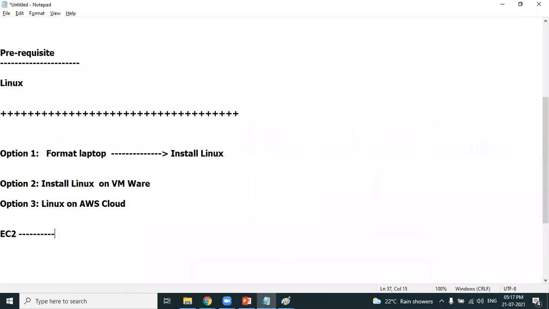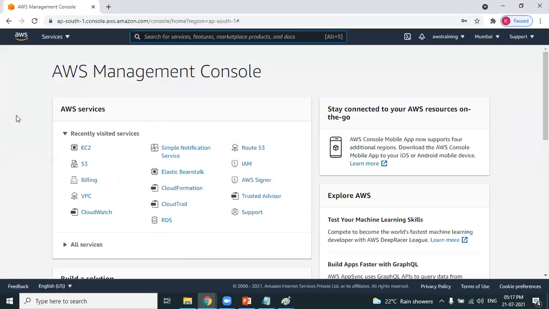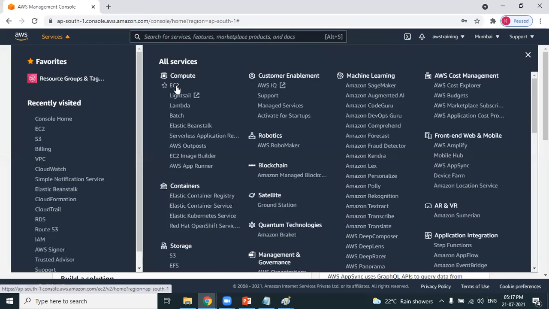So you have to use this service. AWS Cloud is nothing but a collection of services. There are close to 250 services, but EC2 is the service which helps you create new virtual machines on AWS Cloud. Go to services, select the first service. As you can see here, virtual servers on the cloud.